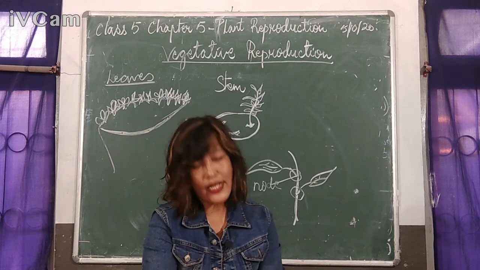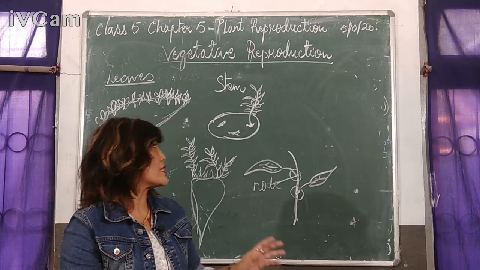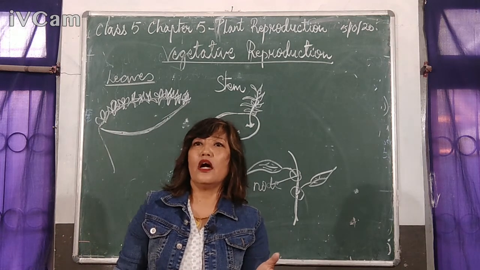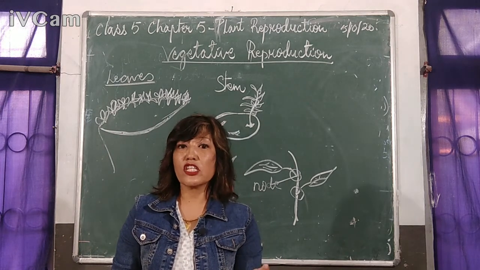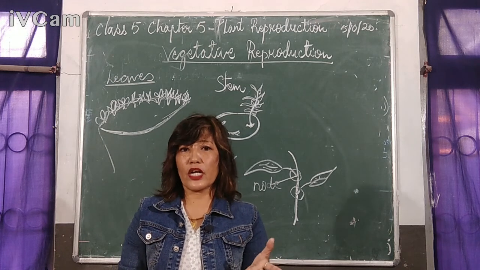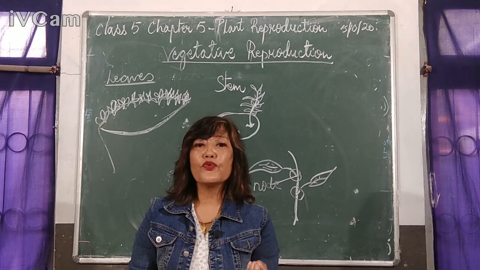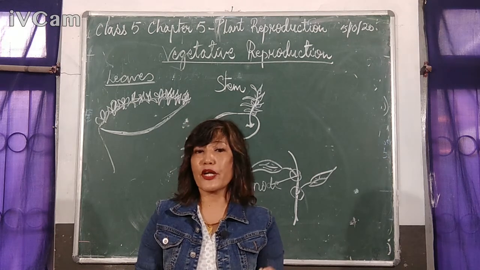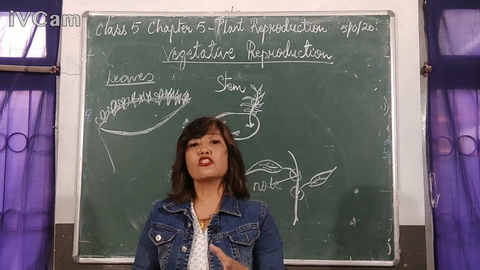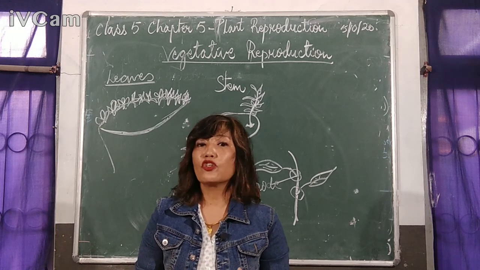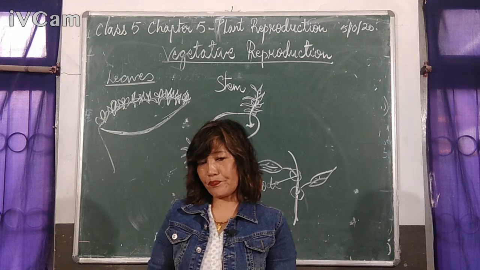Now, another example of growing plants from the stem is onion. In the case of the onion, the vegetative reproduction takes place from the bulbs. Bulbs are the unit of vegetative reproduction in onions. So these bulbs are harvested and stored for the next growing seasons.